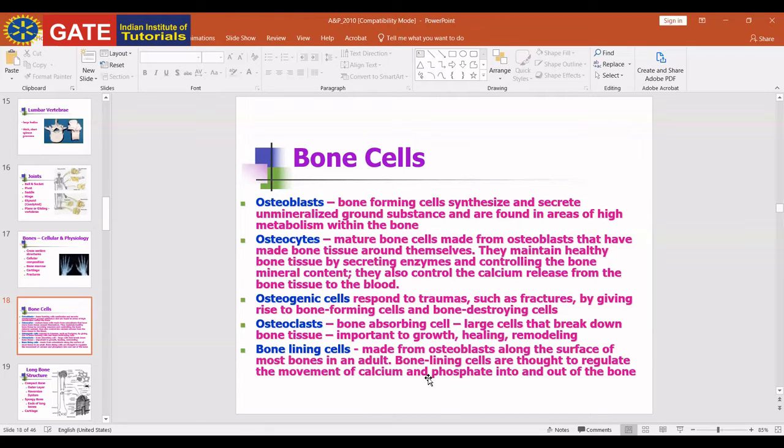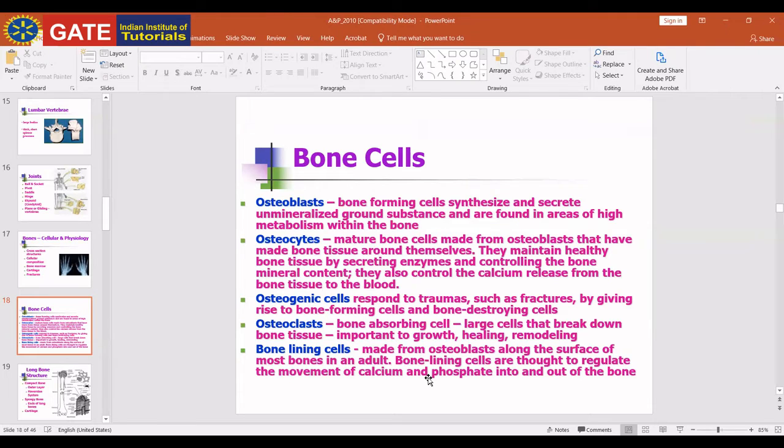Now moving on to bone. Bone, as you know, is a basic part of the human skeleton. We have 206 bones. Sometimes students get confused: is bone a living or non-living tissue? Is it vascular or non-vascular?